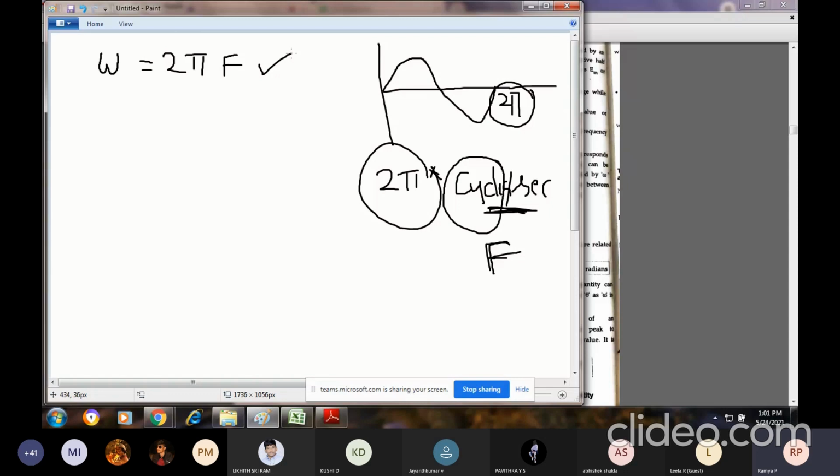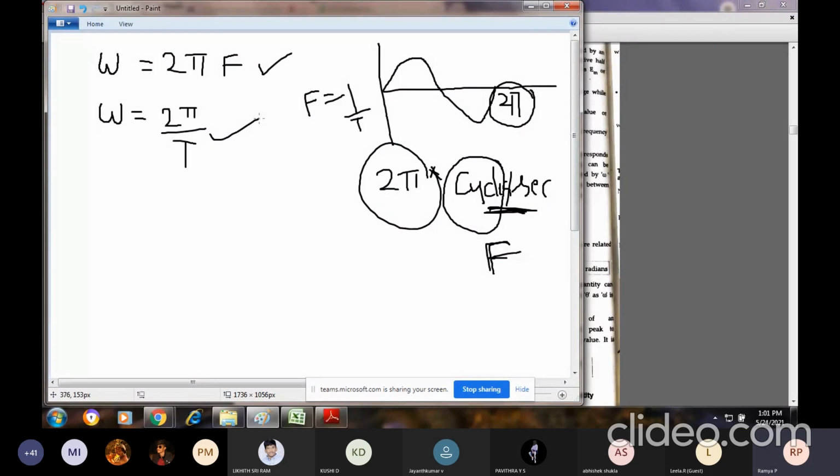And we know that f is the reciprocal of the time period T, that I have told you. Now I will substitute f equals 1 by T, so I can even write omega is equal to 2 pi by T.